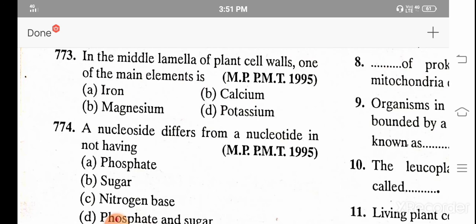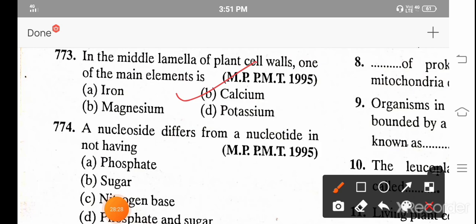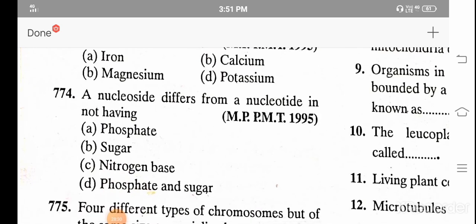And the correct answer is B. Calcium. A nucleoside differs from a nucleotide in not having A. Phosphate, B. Sugar, C. Nitrogen base, D. Phosphate and sugar. And the correct answer is A. Phosphate.